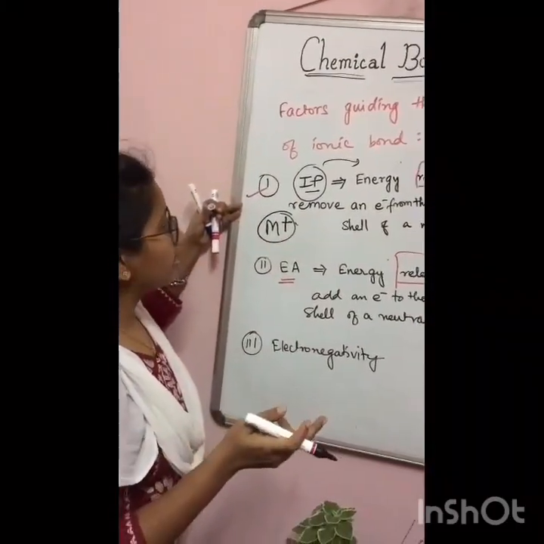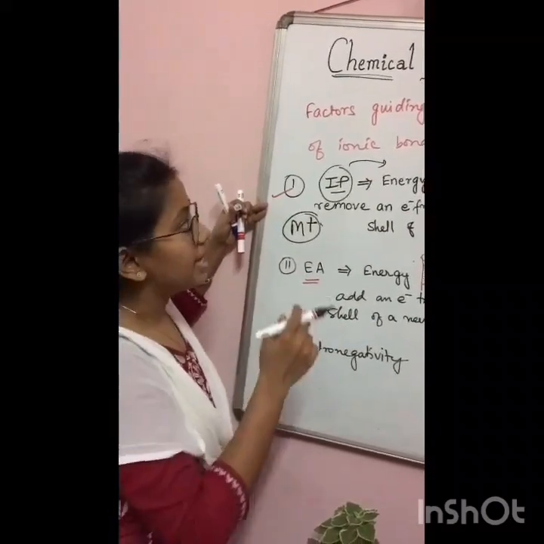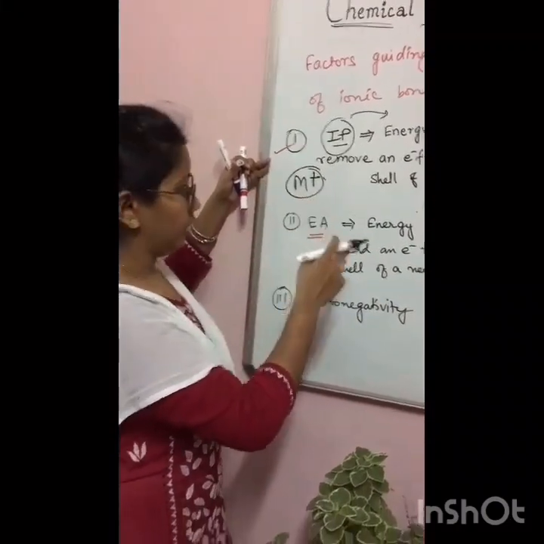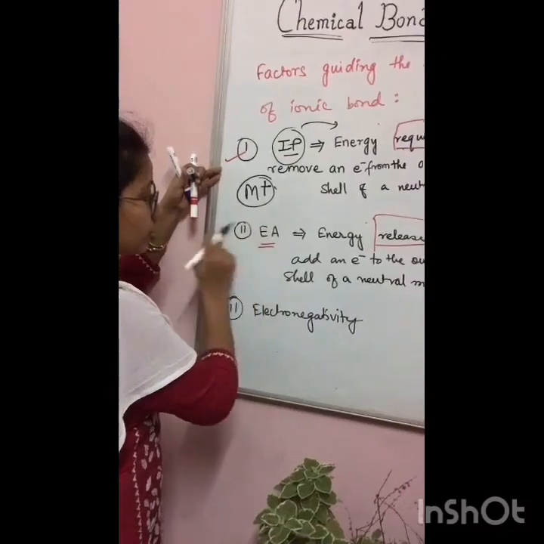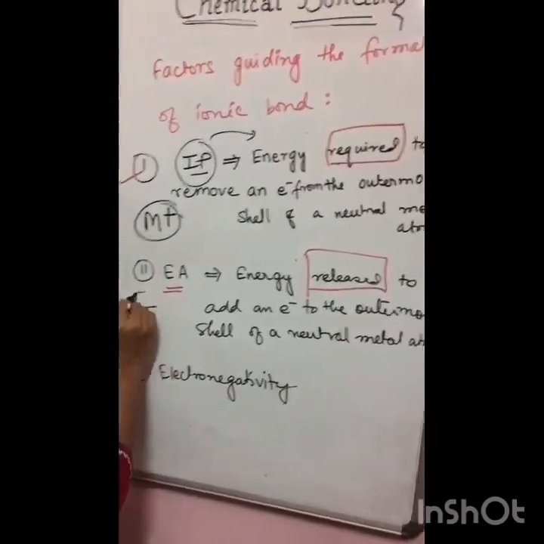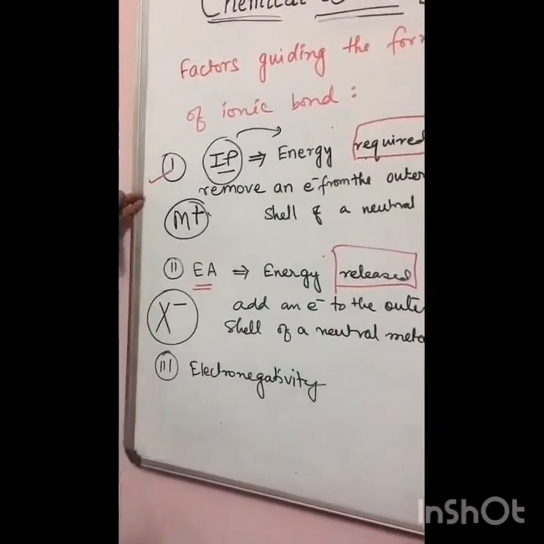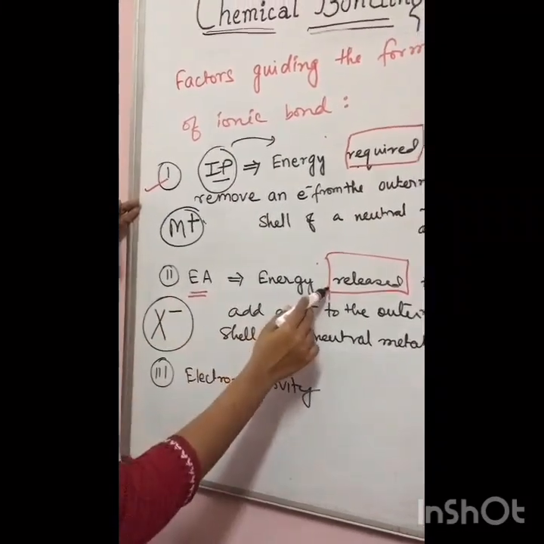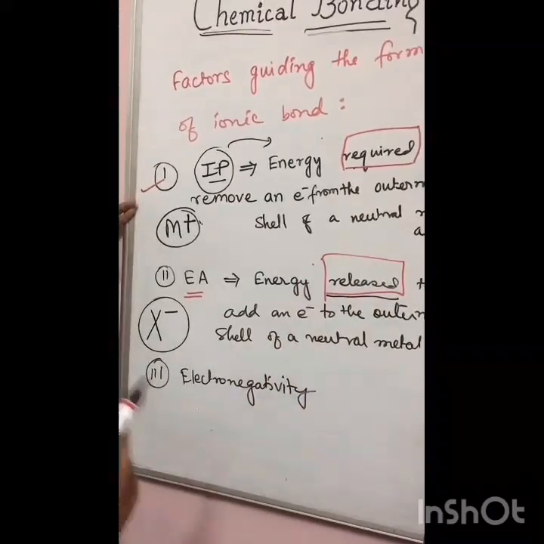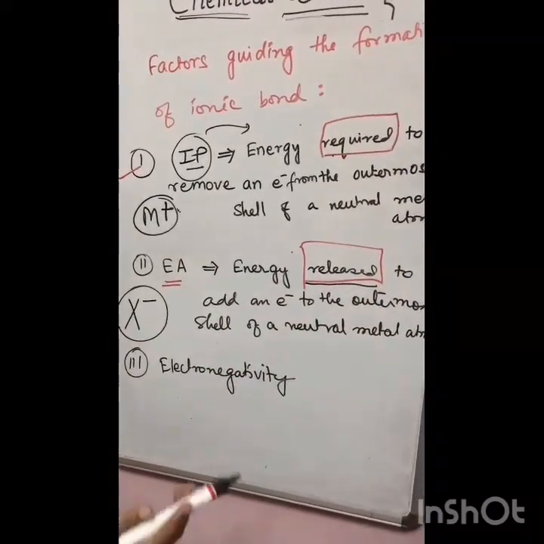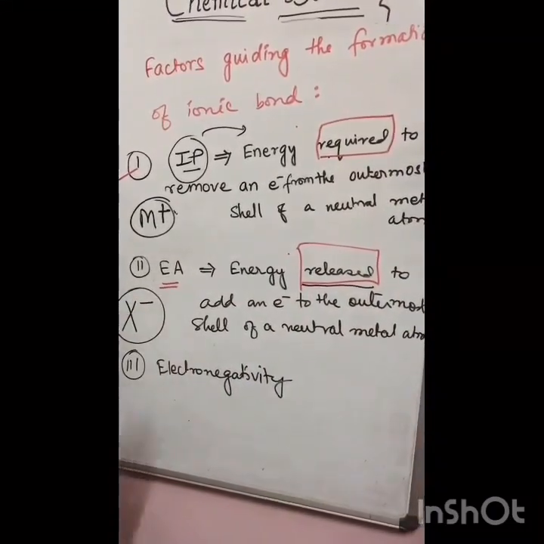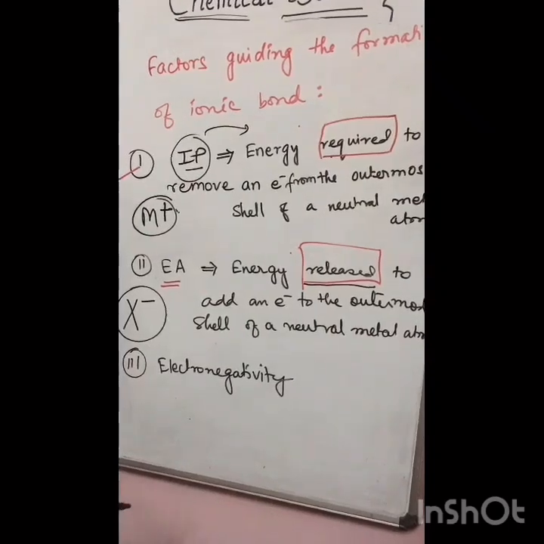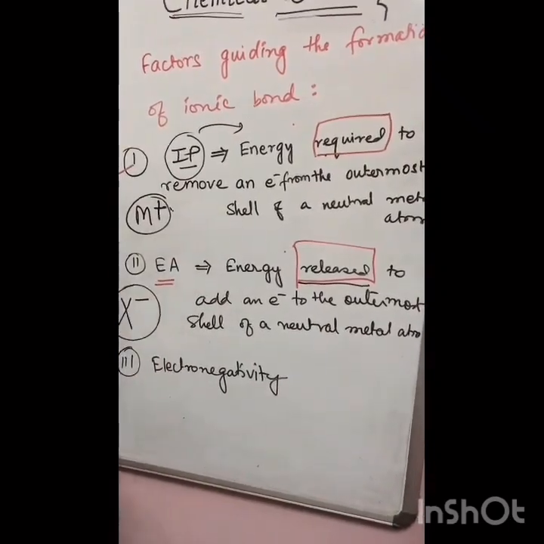So low ionization potential metals can easily form an electrovalent bond. Now let's go for electron affinity. Electron affinity means we have the anion X minus being formed. Since electron affinity is the energy released, we prefer a higher value of energy released. So a non-metal with a high value of electron affinity goes for ionic bond formation.